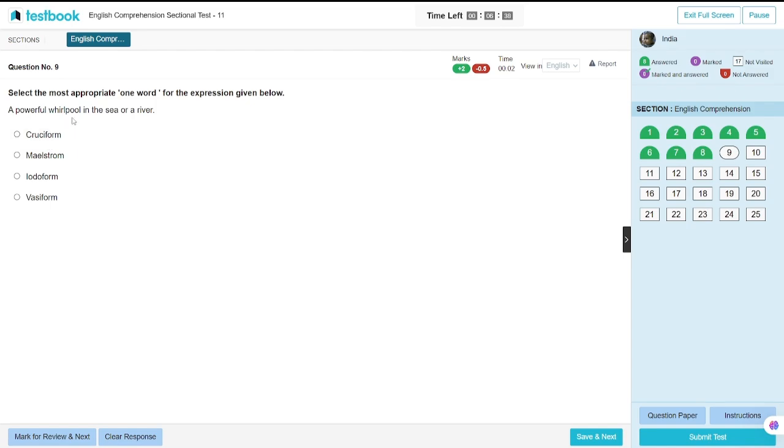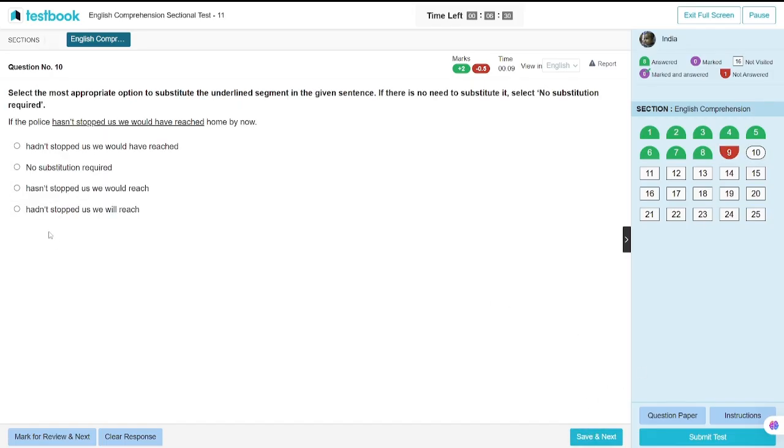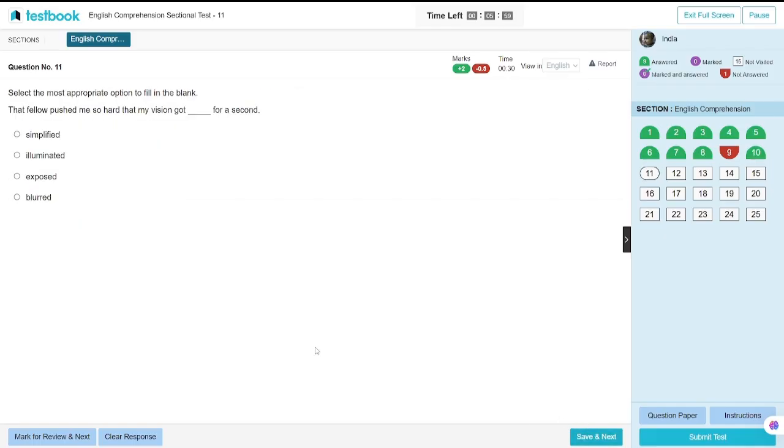Conjunctive. A powerful whirlpool in sea or river. Cruciform, maelstrom, idoform, nay, I don't know about it. Let's see what was the answer. If the police had not stopped us, we could have reached home by now. It is imagination and thinking about future. I go with had not stopped us. We would have reached, and we will reach. We would have reached. I go with this.